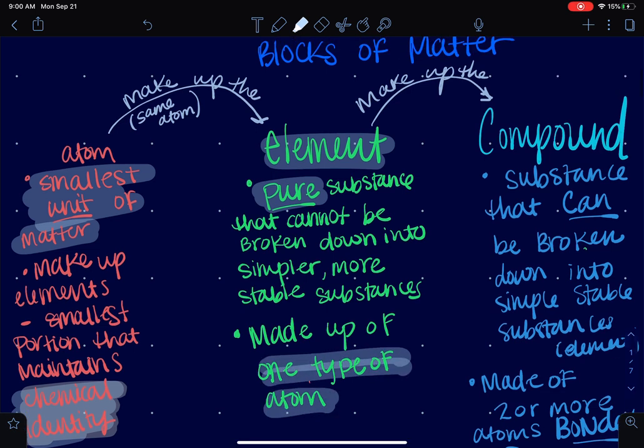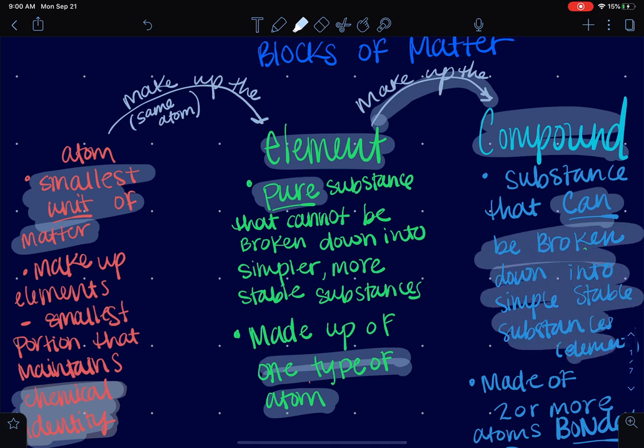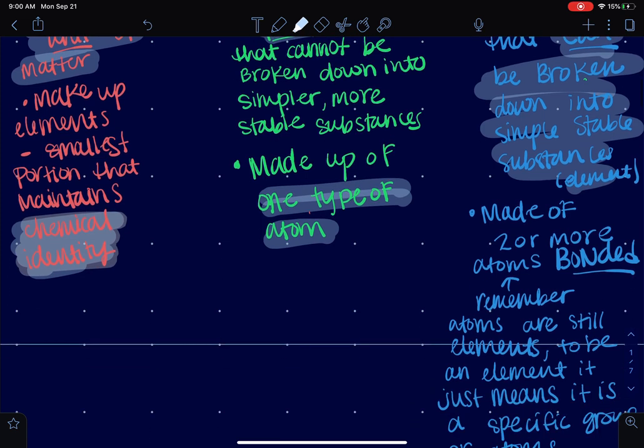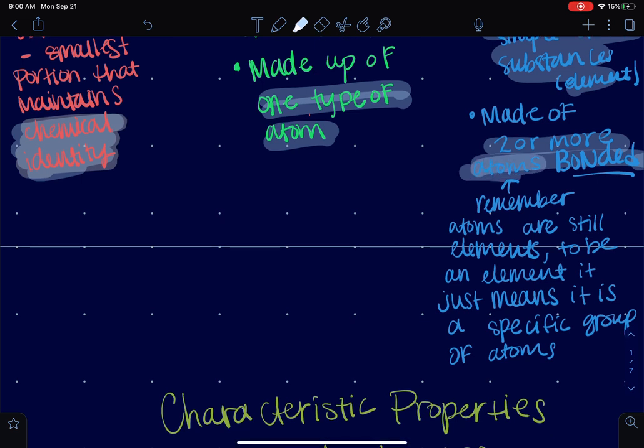And then whenever you put all the elements together, you make up compounds. So we can put them in different connections and different amounts, and so we get different compounds. Compounds are no longer pure because they can be broken down into more stable substances, which is our element. A compound is made of two or more atoms that are bonded together. And yes, I did mention atom because if you remember, atoms are still elements.